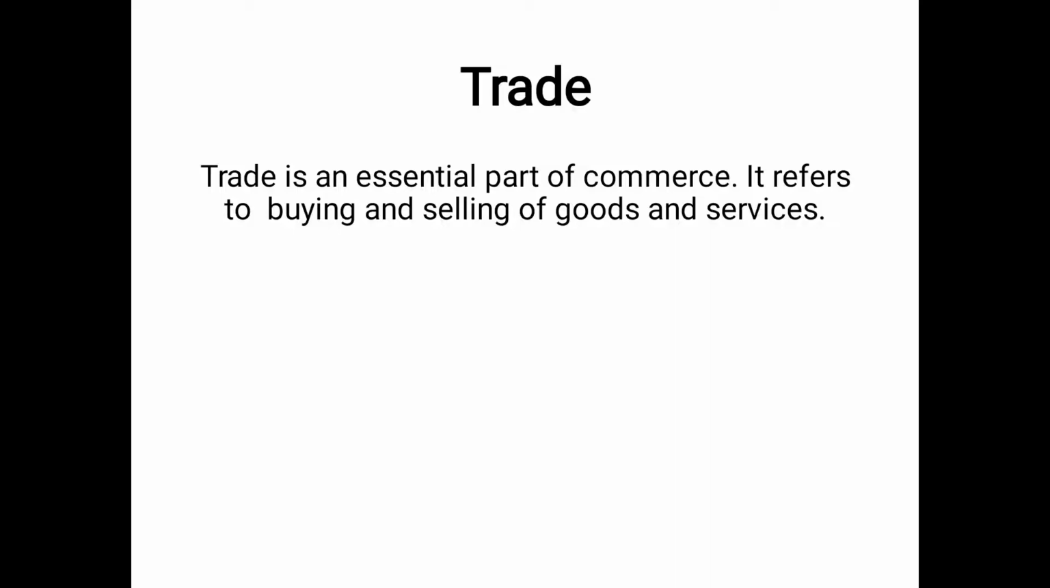Trade can be classified into two categories, that is internal trade and external trade. Internal trade refers to buying and selling of goods and services within the geographical boundaries of a country. It is also known as home trade. External trade refers to buying and selling of goods and services beyond the geographical limits of the country. It is also known as trade between two or more countries.